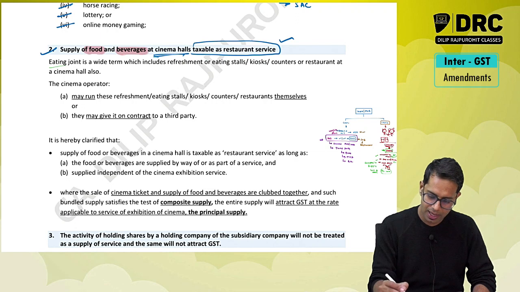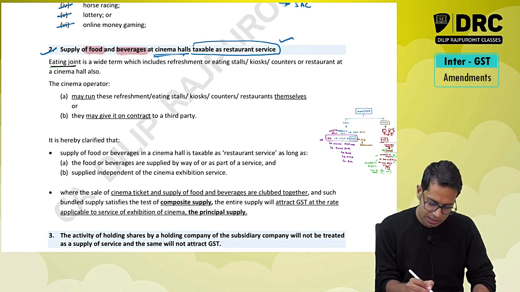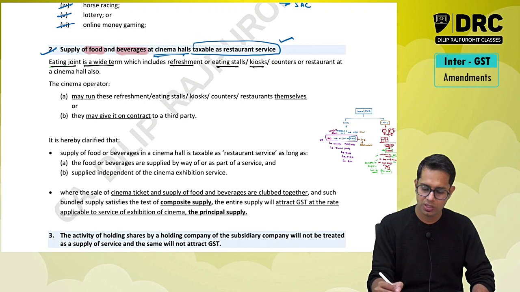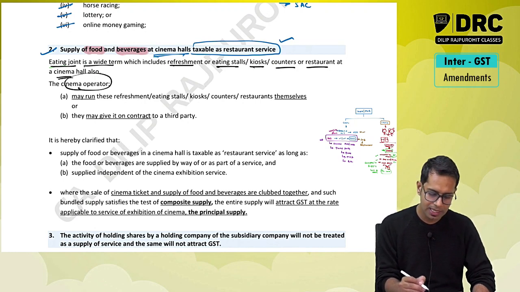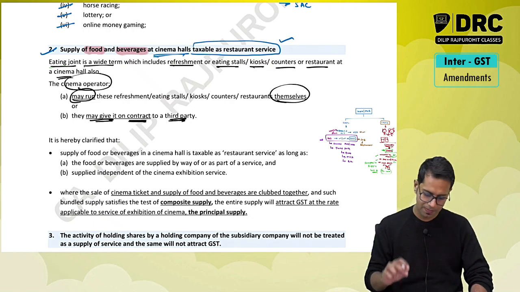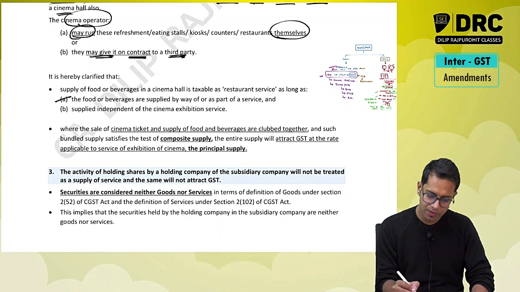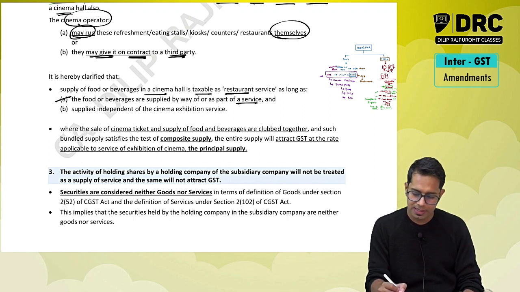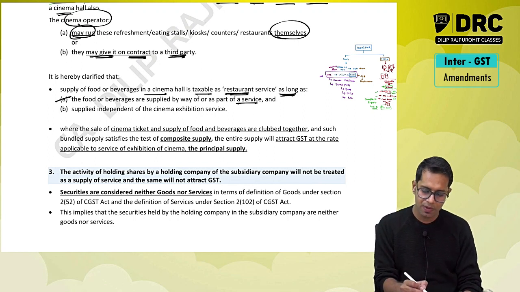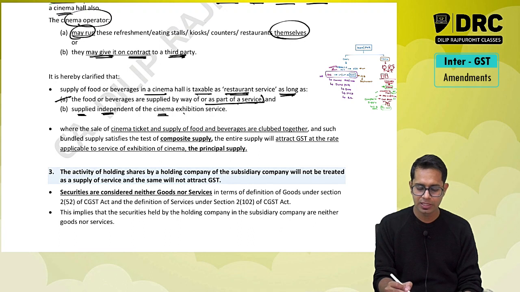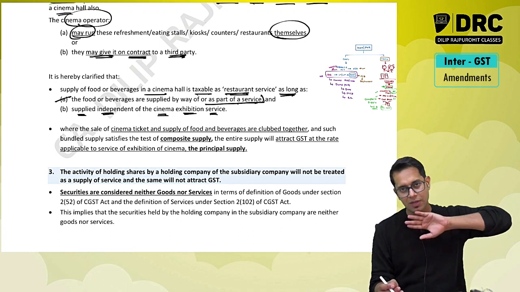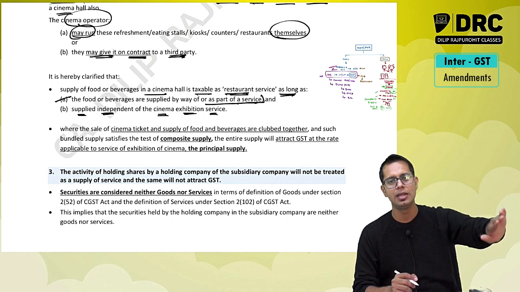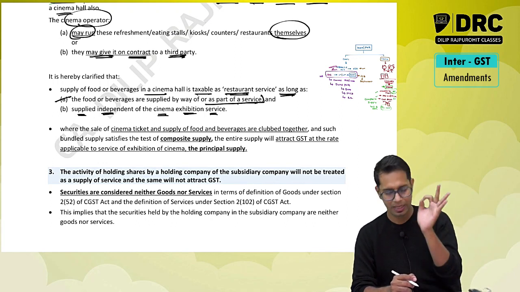Eating joints is a wide term which includes refreshment, eating stalls, counters, restaurants or cinema halls. These cinema operators may run these restaurants by themselves or give it to a third party on contract basis. It is clarified that supply of foods and beverages is a part of services. Supply of foods and beverages in the cinema hall is taxable as restaurant services as long as foods and beverages are supplied as a part of service and supplied independent of cinema exhibition service. Meaning, if foods and beverages are supplied separately, as an independent service, then it will be taxable as restaurant services.